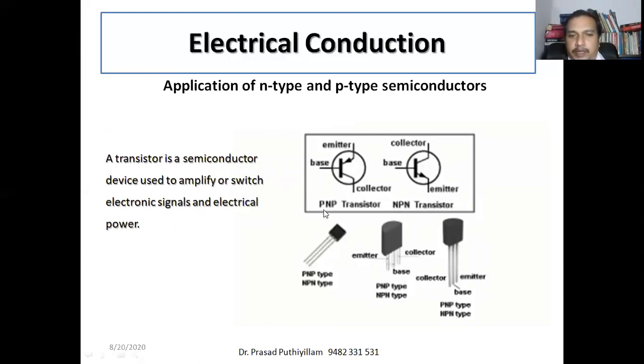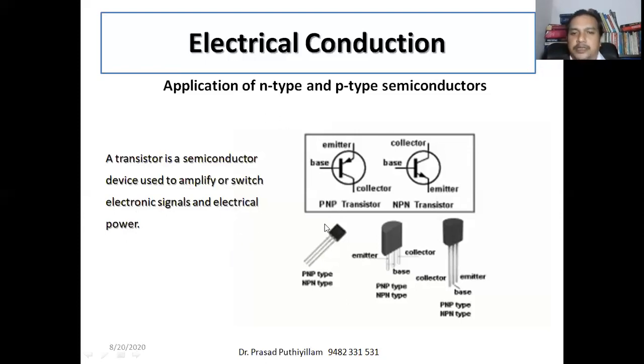If you make a sandwich, say N-type kept in between two P-types, or P-type semiconductor kept in between two N-type semiconductors, then we call it PNP or NPN. It is used mainly as a transistor. A transistor is a semiconductor device used to amplify, that is, to make the signal higher, or it is used as a switch, which means on and off, in electronic signals and in electrical power.